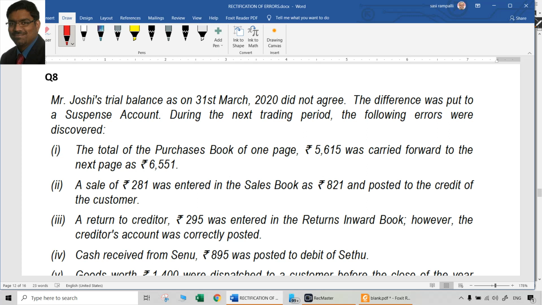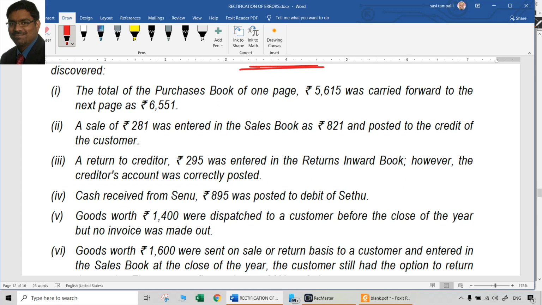Now go to question number 8. Mr. Joshi's trial balance on 31st March 2020 did not agree. The difference was put in a suspense account. During the next trading period, the following errors were discovered. So here also a P&L adjustment account will be there. The total of the purchases book of one page, 5615, was carried forward to the next page as 6551. So the error amount, how much? That you have to first find out. 936 rupees.